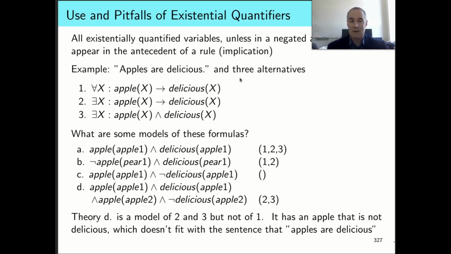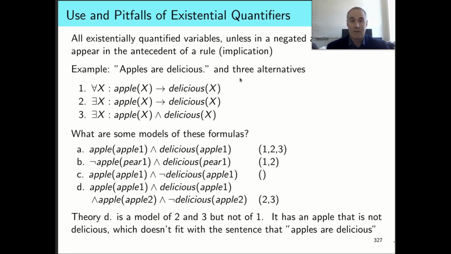Let's take a look at some models of the following formulas. If we have apple 1 is an apple and apple 1 is delicious, that's going to be a reasonable model for all of the formulas that we've stated here.